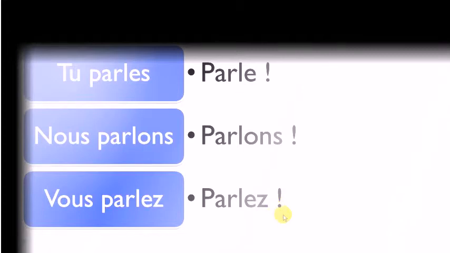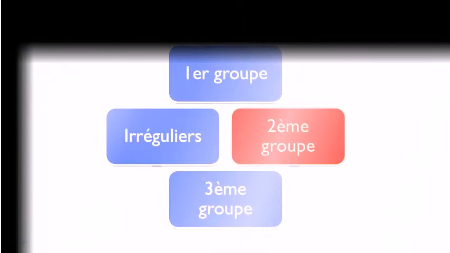So what you need to remember is that the only thing that changes between the present form and this imperative form is this final S that we normally don't pronounce, but still write. It needs to go away at the imperative for the tu form. Okay, let's see now verbs from the second group.